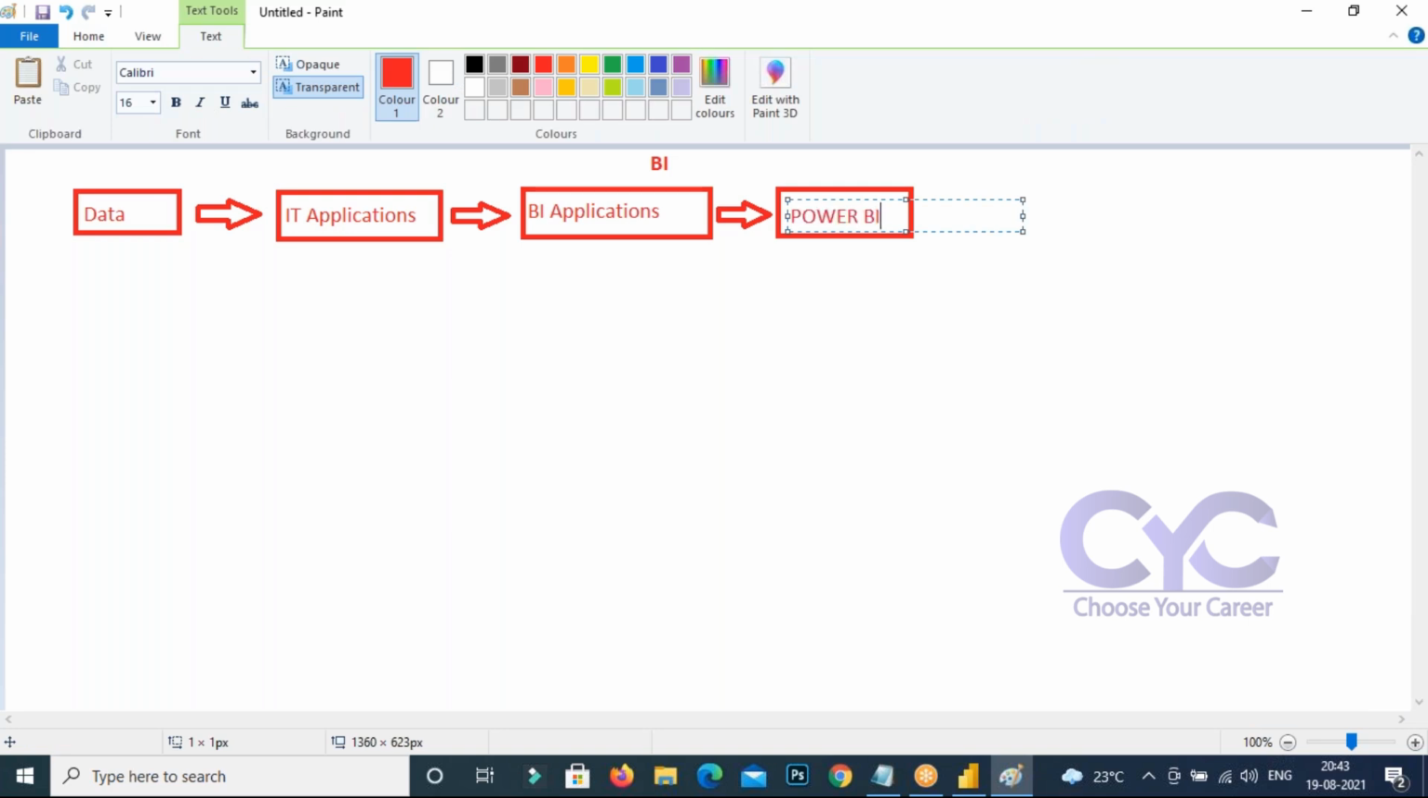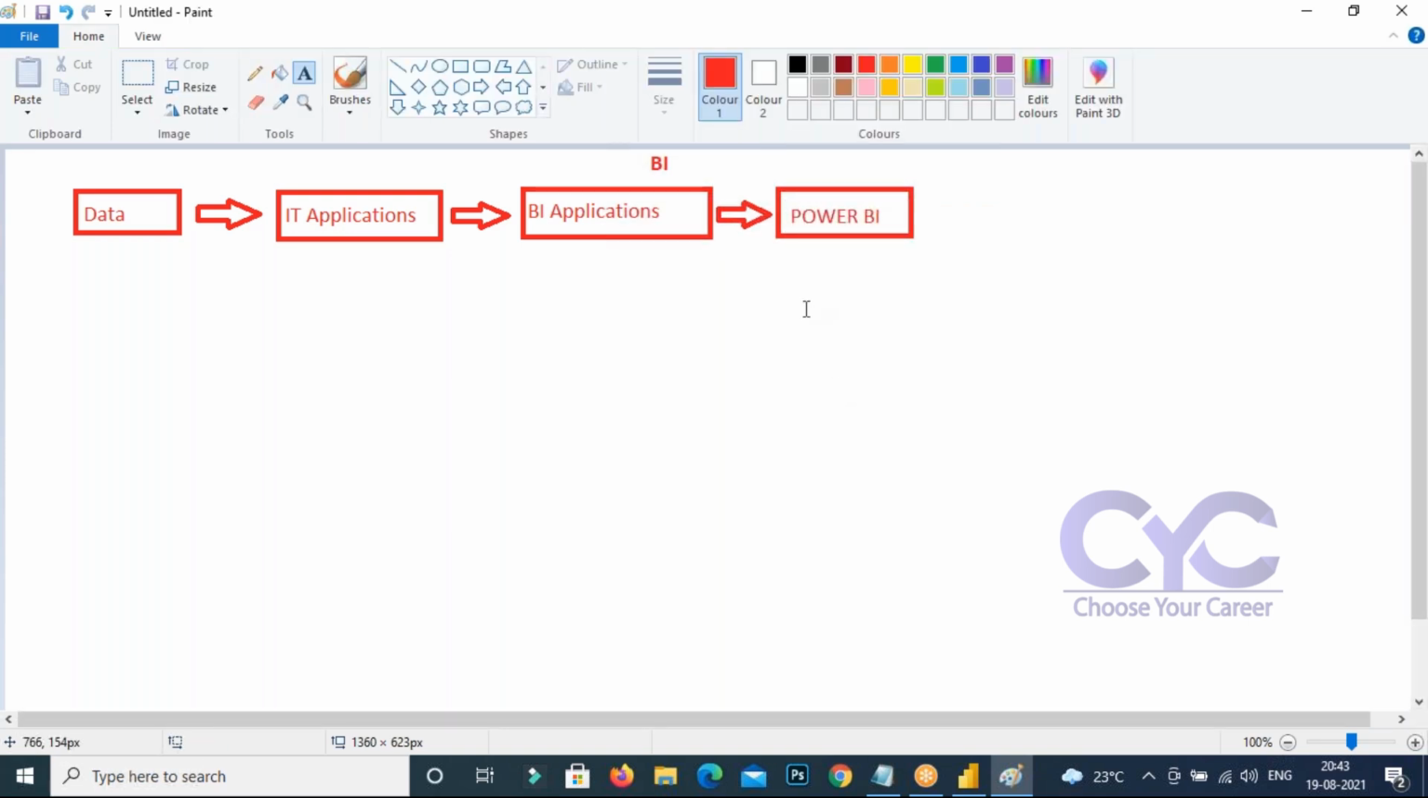Power BI means what to understand? This Power BI is going to handle the data. Data can be used in the IT applications, but IT application data can be handled with the business intelligence application. That business application is going to be maintained by this Power BI. Power BI is going to handle the data here. You need to understand.